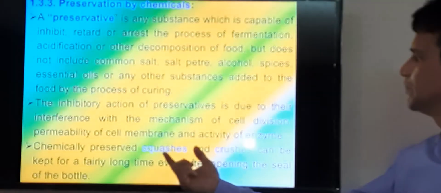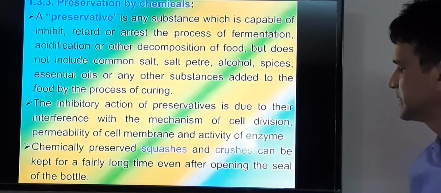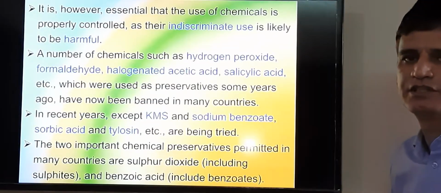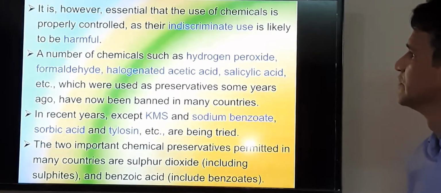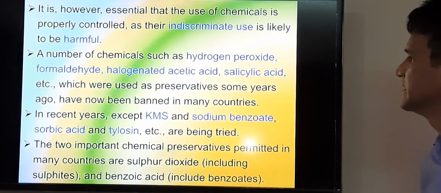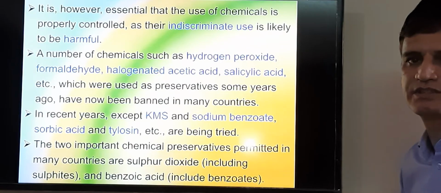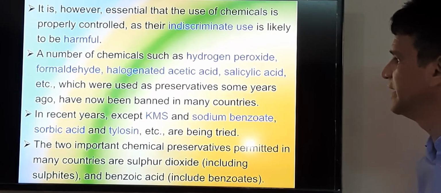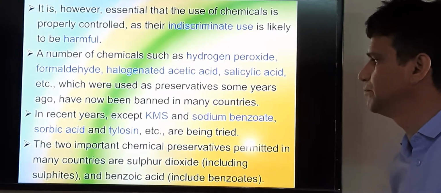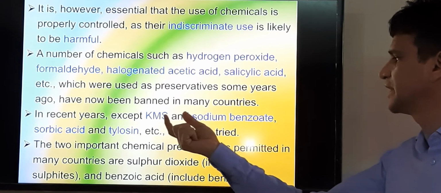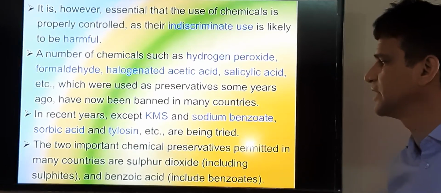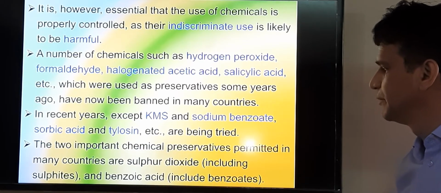Especially these are used to preserve squash, crush, and such types of products in which the sugar concentration or TSS remains less than 65%. You can see here that hydrogen peroxide, formaldehyde, halogenated acetic acid, and salicylic acid are also certain preservatives, but nowadays these are banned due to their carcinogenic nature. So we cannot use such preservatives, but the recent preservatives are KMS, potassium metabisulfite, then sodium benzoate, and in some conditions sorbic acid and tylosin we can also use for preservation.